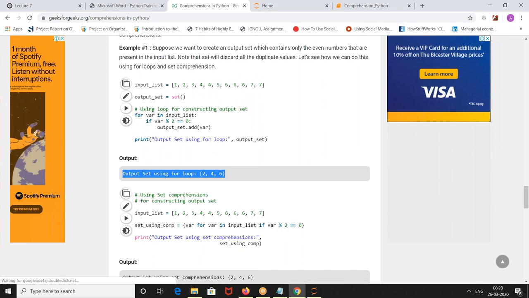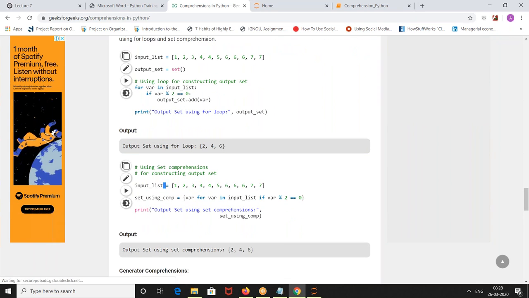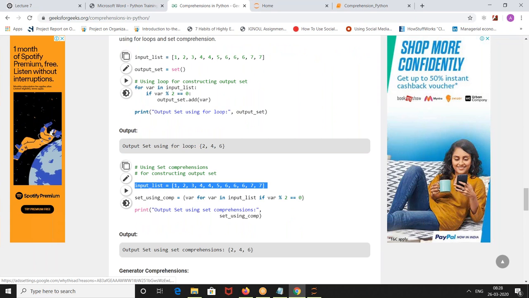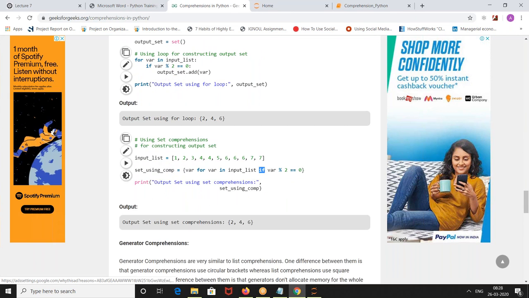Input set, multi-set. How to write a set comprehension? Simple. Same way: var for var in input list, if var percentile 2 equal to 0, that's it. Your answer is here. Any question?